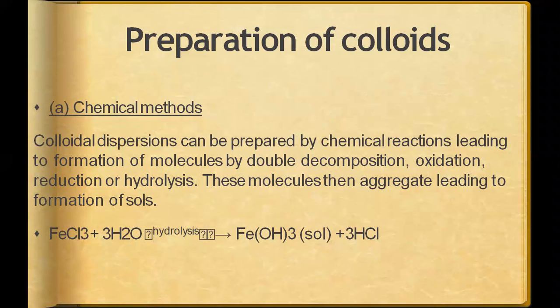Preparation of colloids. How do colloids form? In the previous topic, we learned about colloids. So colloids are formed when particles above the size of micromolecules mix in the solution and remain suspended in it. For example, if you take sand in water, that will form a colloid. The heavy particles will precipitate at the bottom of the glass, and the small particles will remain suspended inside the water, and that makes the colloidal solution.